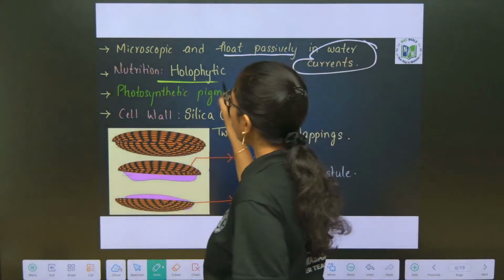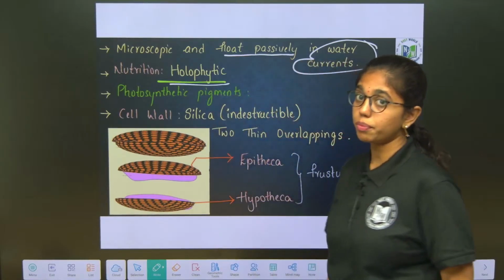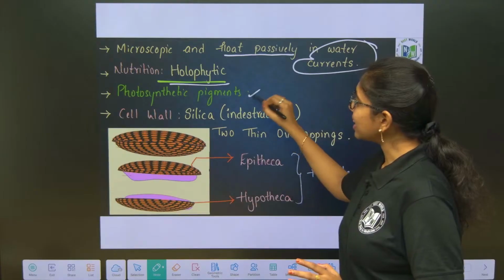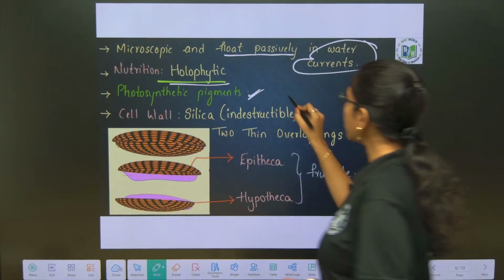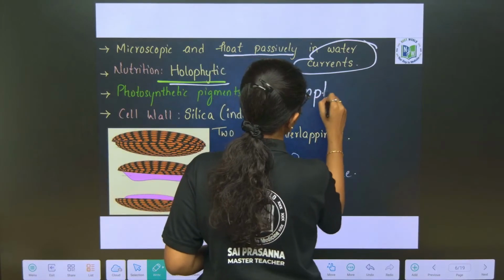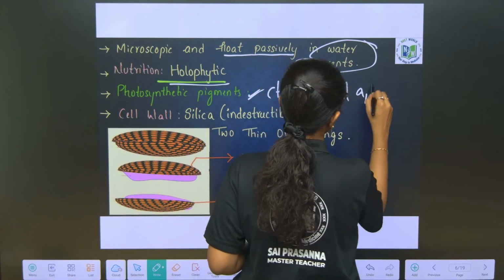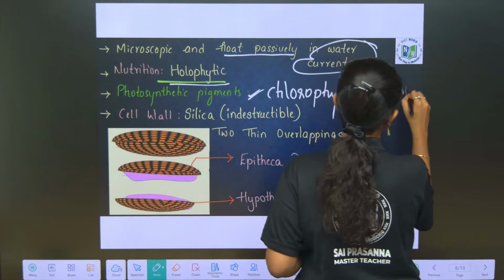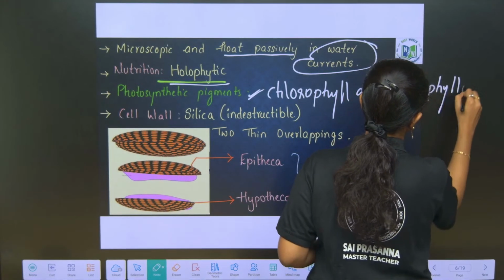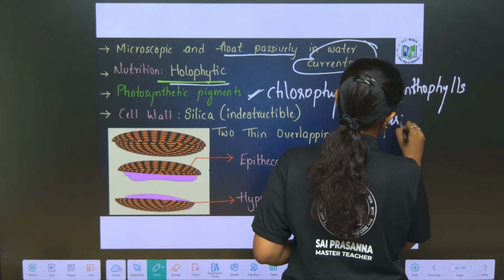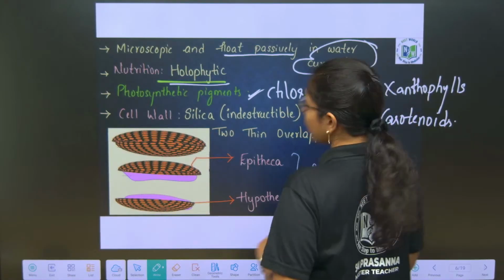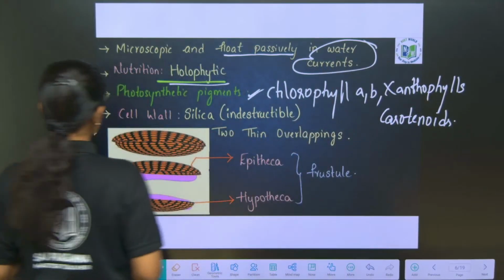Nutrition is the holophytic mode of nutrition because they are photosynthetic protists, and they have photosynthetic pigments which include chlorophyll A and B, xanthophylls and carotenoids. So these are the different photosynthetic pigments present in the chrysophytes.